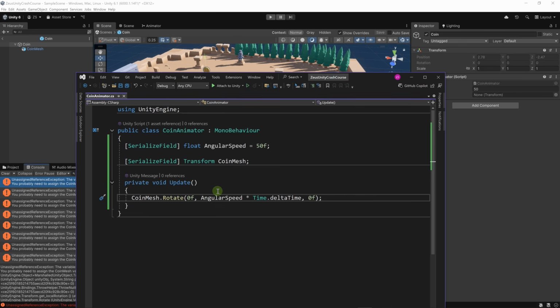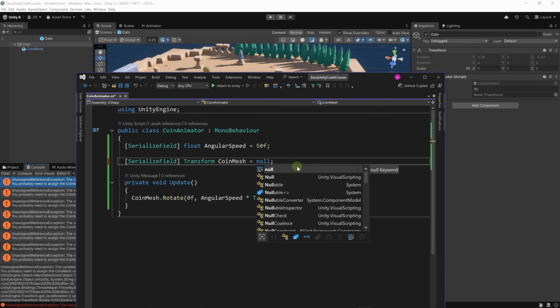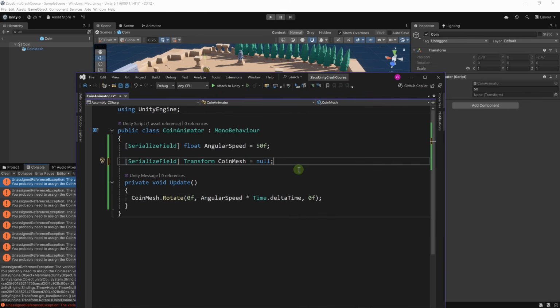If something is not assigned in C#, especially if it's an object, here an object of type transform, the value is null by default. We might as well say equals null. This is the value that it will have by default.